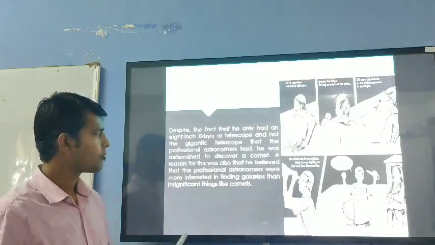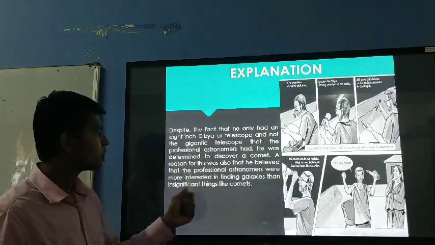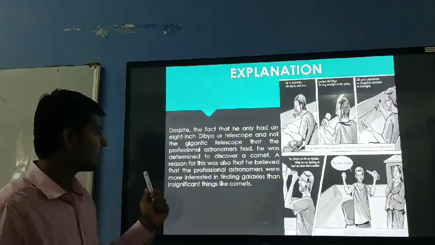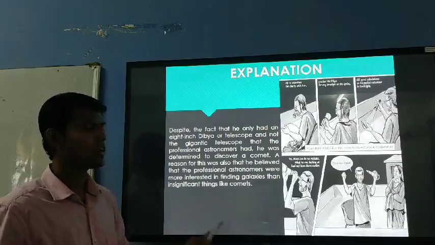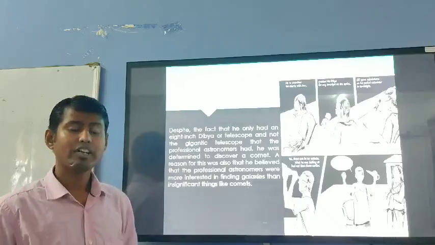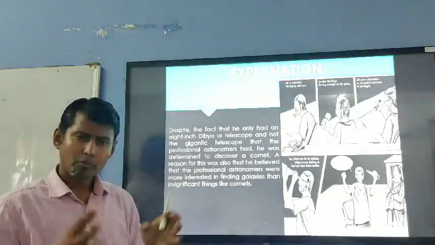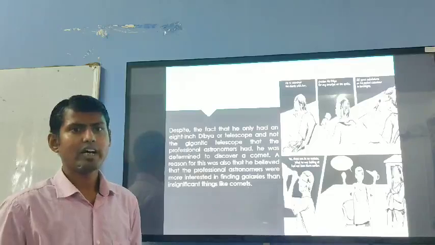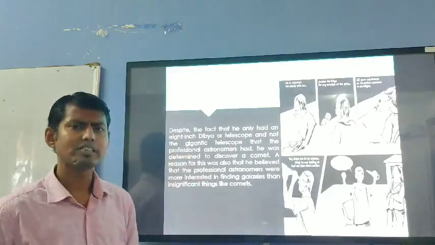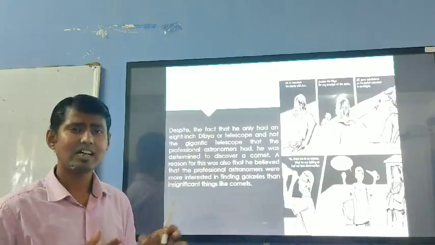8-inch telescope. A reason for this was also that he believed that the professional astronomers were more interested in finding galaxies than insignificant things like comets. He was very hopeful, very optimistic, because the professional astronomers are not very keen about comets.